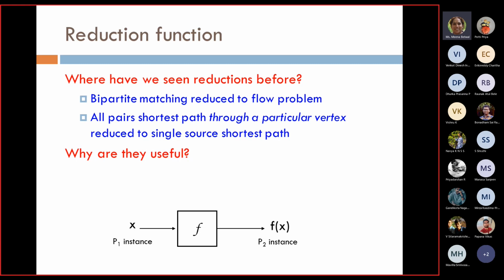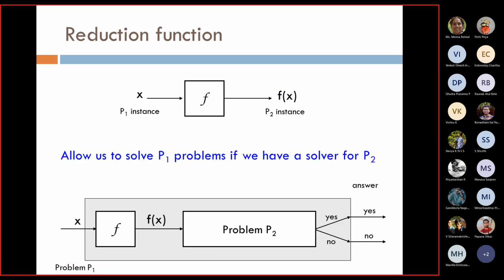The problems are reduced. So why are they useful? They allow us to solve P1 problems if we have a solver for P2. This helps me: my x, using the function f, is converted to f(x). Now I have got the problem P2. The simple thing is, if I have a solution for problem P2, the answer is yes, meaning for this problem P1 also the answer is yes. If a solution does not exist for P2, that means it cannot exist for P1 also. That is the meaning of reduction function.